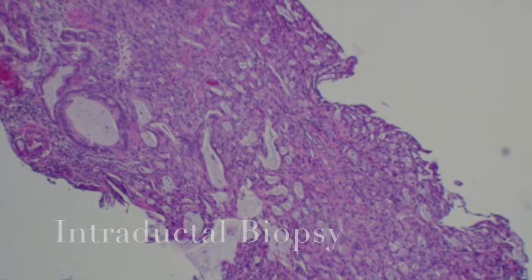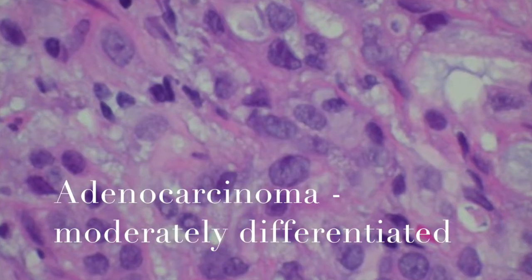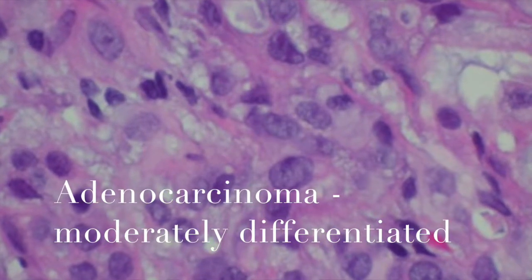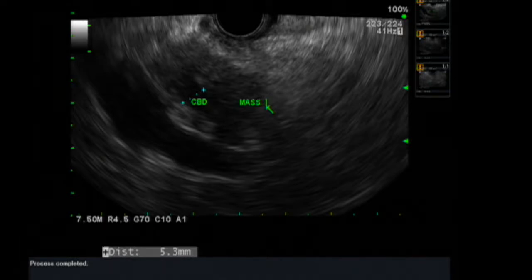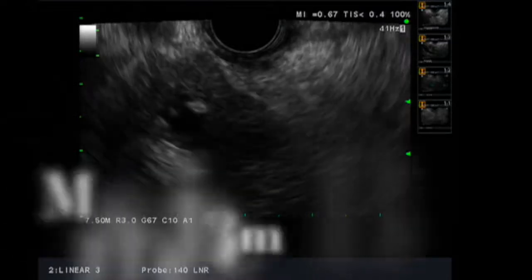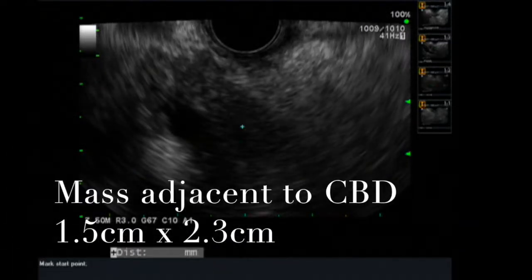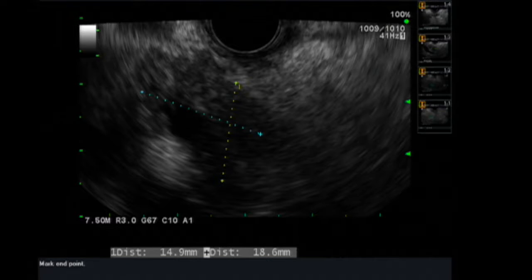This was then further reviewed at our tumor board, and the patient was considered for endoscopic ultrasound to look for occult pancreaticobiliary malignancy. On the cholangioscopy, there was no evidence of changes to the biliary mucosa. Here on the endoscopic ultrasound, we see the common bile duct, which appears to be surrounded by a hypoechoic lesion consistent with a mass. On subsequent evaluation with the endoscopic ultrasound, there is a mass that measures 1.5 by 2.3 centimeters in the head of the pancreas surrounding the common bile duct.